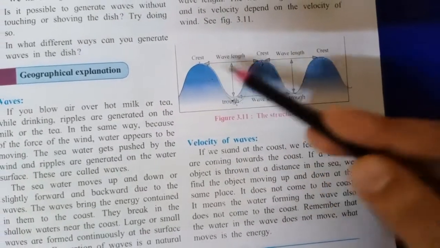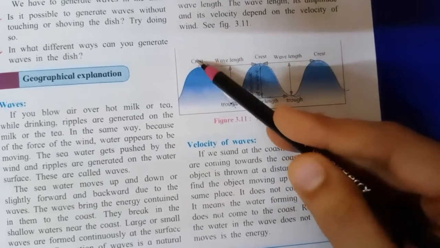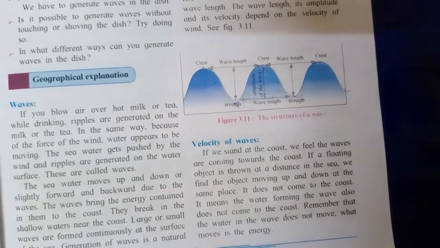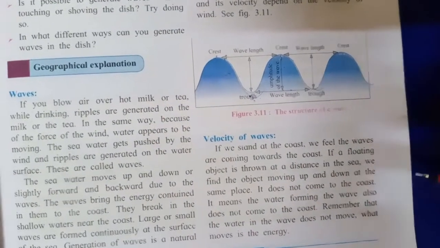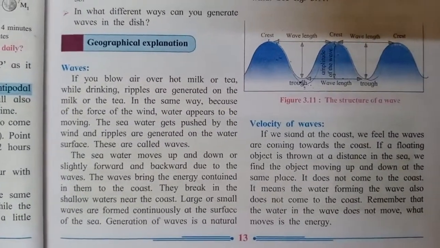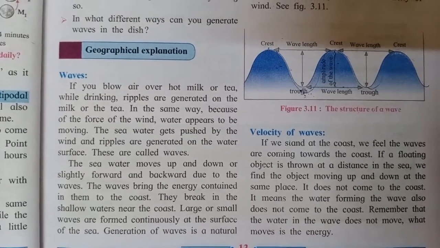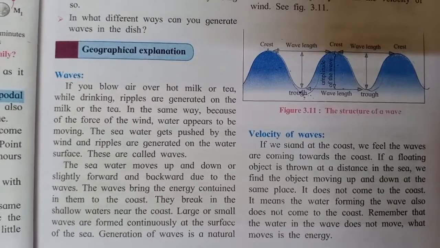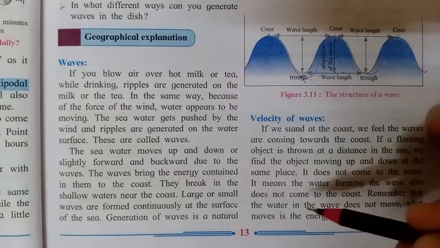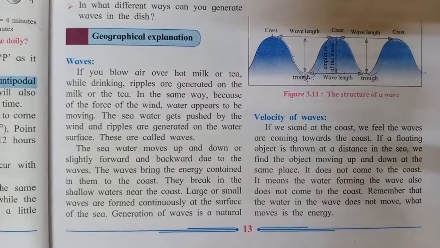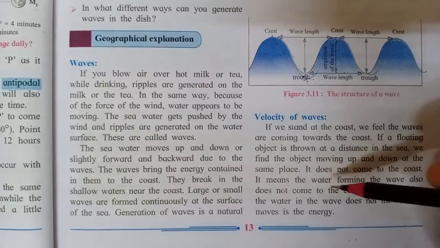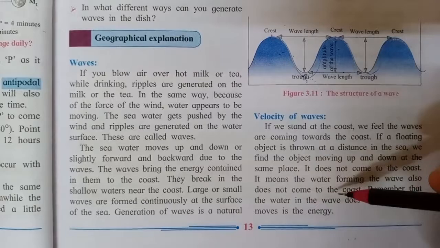So when the water comes up, that object is coming up, again it is going down, again it is coming up, it is going down, but it stays in the same place, it does not come forward. When we are on the seashore, we feel that the water is coming forward, but the object remains in its place and only goes up and down on the water. It does not come to the coast. It means the water forming the wave also does not come to the coast.